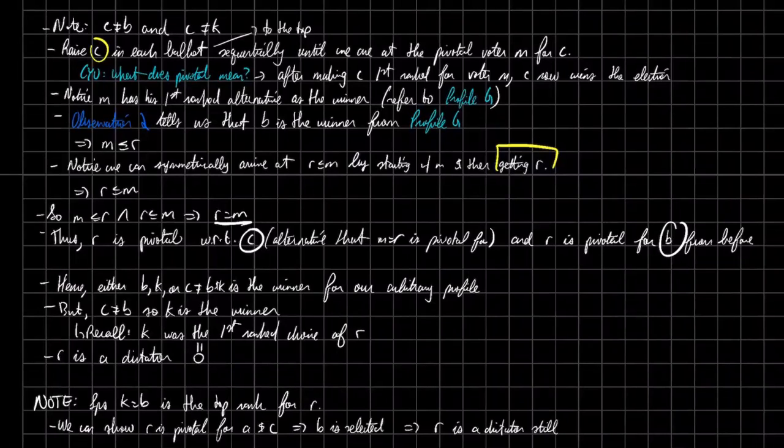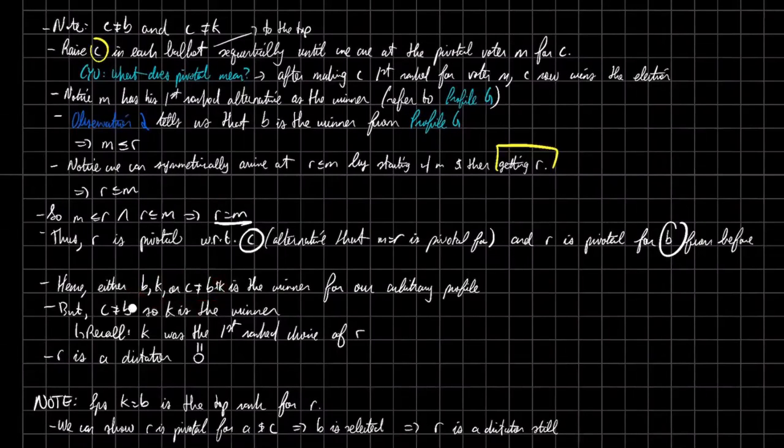So now that we have C is not equal to B, this implies K is the winner of the election. If you look back at the observations and the big boost hypothesis, we know that one of these three is the winner of our elections. But we can't ever have one of three candidates as the winner, because we're always pairwise raising. The big boost always says that whichever alternative we raise, either that alternative or the one that was the winner before the raise is going to be the winner. So this third guy shouldn't be here.